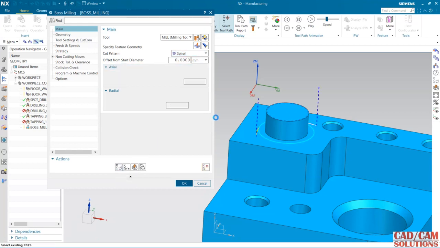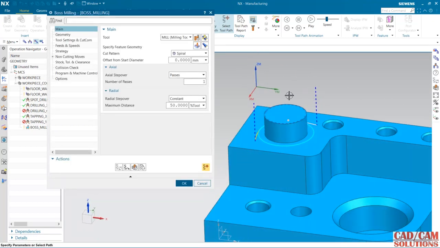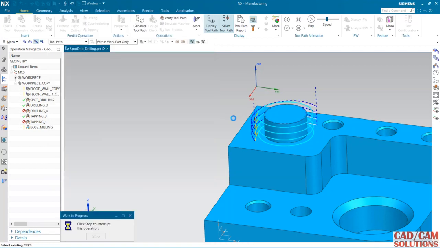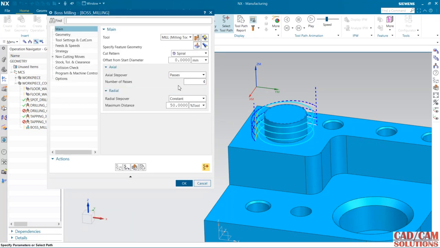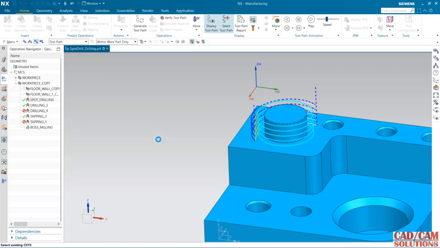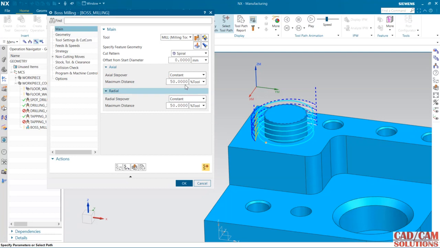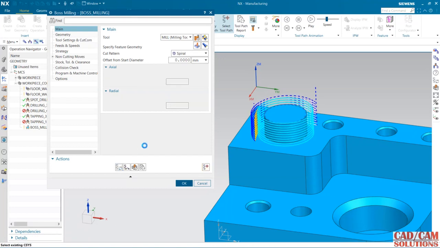Now generate this toolpath. See, this spiral path is created only at the bottom, and now in the axial direction I want 4 passes. 1, 2, 3, 4, 4 passes are there. And I can use this axial step over with constant 50% of tool diameter. Just generate. Now it may increase or decrease, depending upon the step over. I'm going to change this to 20 and generate it again.